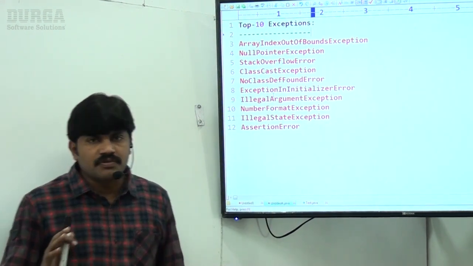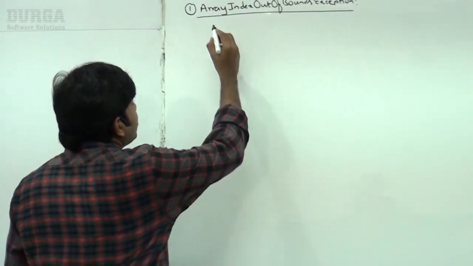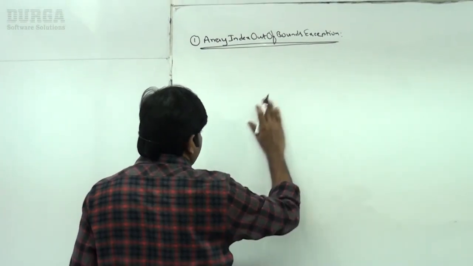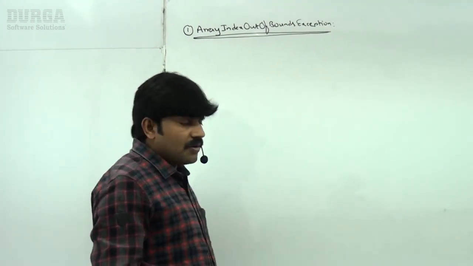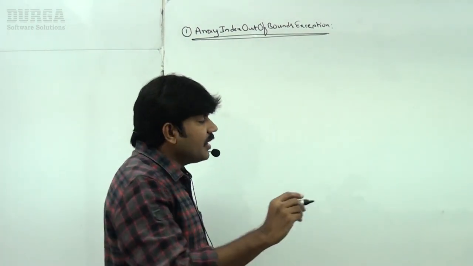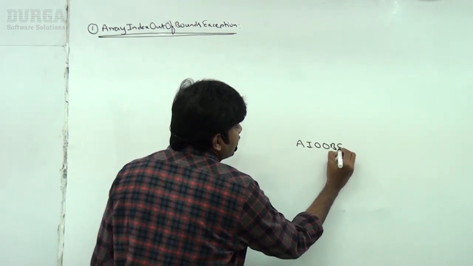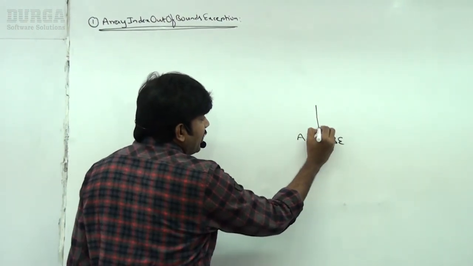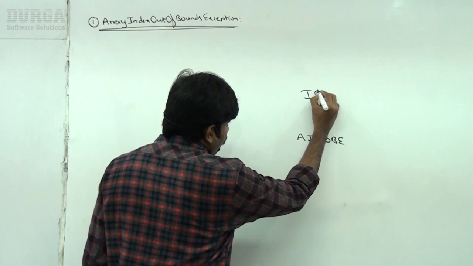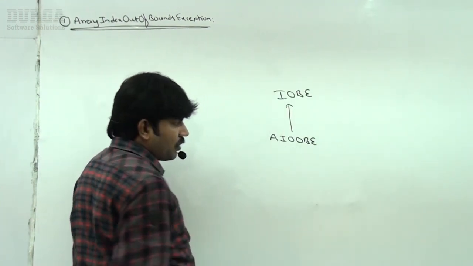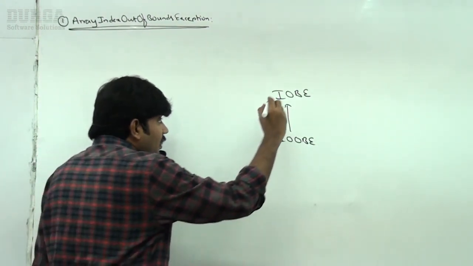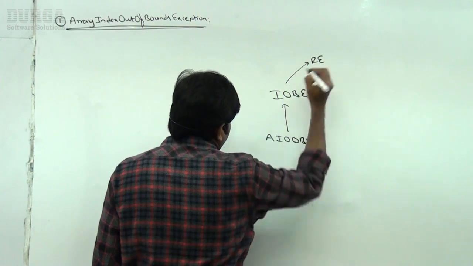The first one, ArrayIndexOutOfBoundsException. It is the child class of IndexOutOfBoundsException. IndexOutOfBoundsException is the child class of RuntimeException.